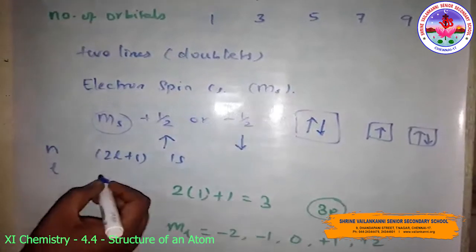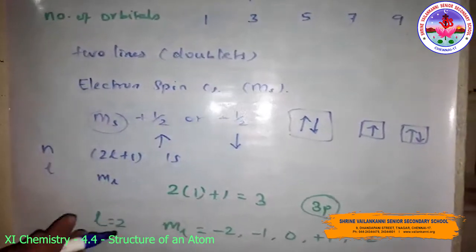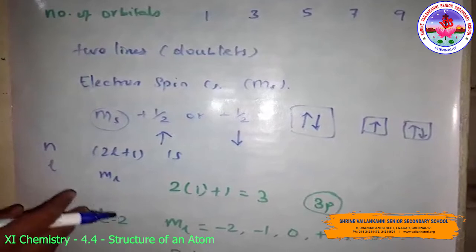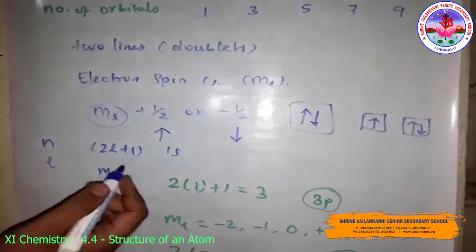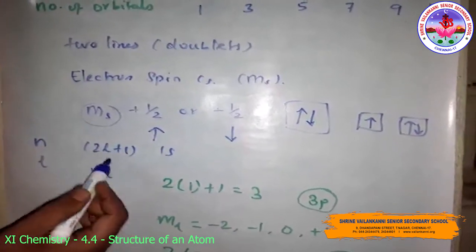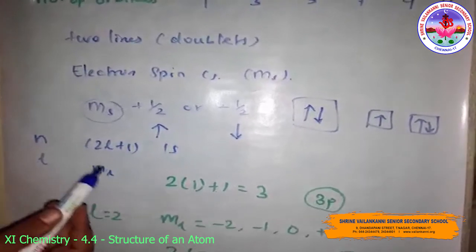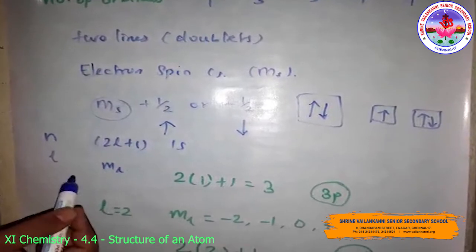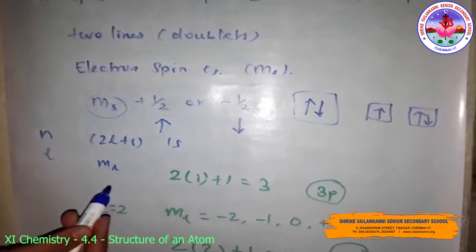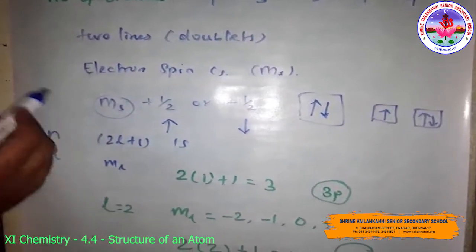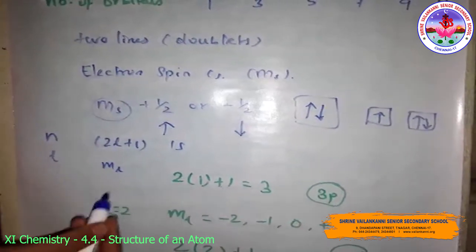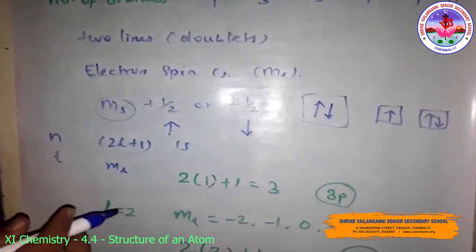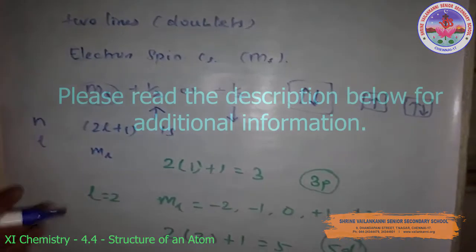Then ml designates the orientation of the orbital for a given value. ml has 2l plus 1 values, the same as the number of orbitals per subshell. It means that the number of orbitals is equal to the number of ways in which they are oriented. The ms spin quantum number refers to the orientation of the spin of the electron. Then we will discuss the shape of atomic orbitals.